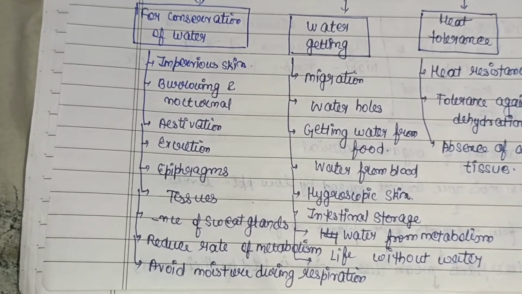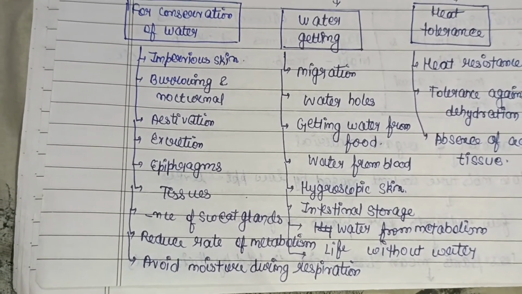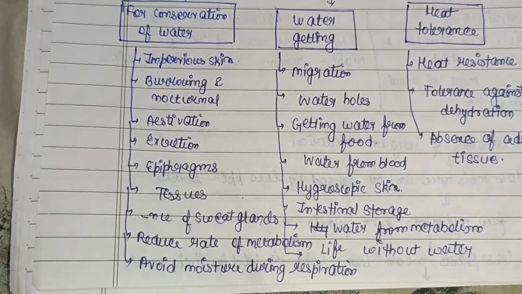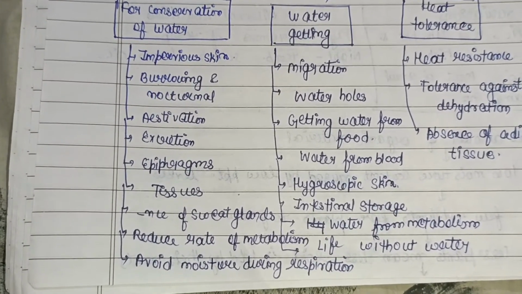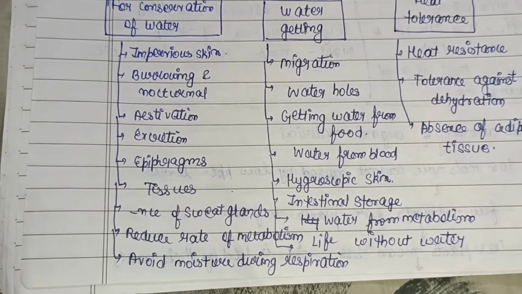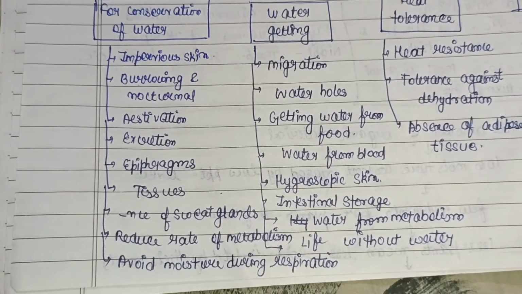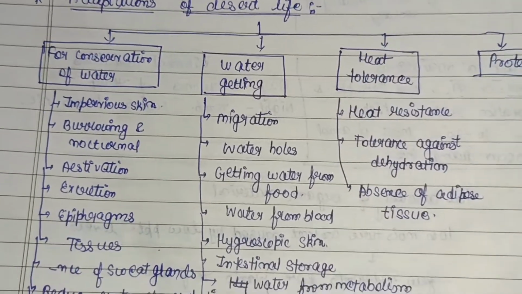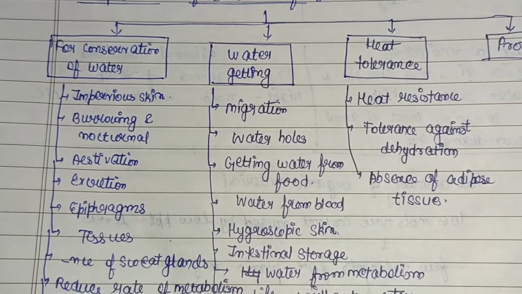Then the reduced rate of metabolism, that is, they reduce their metabolic rate so that they are able to conserve water. And at last, avoiding moisture loss during respiration. So this is all about conservation of water. Then next is the water getting adaptation that they possess.